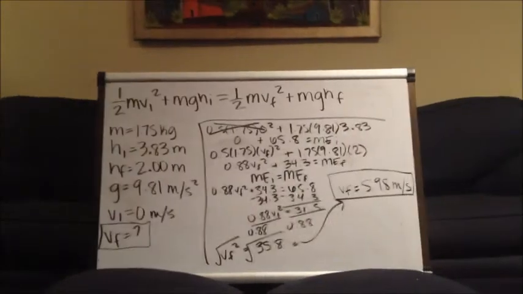In physics news tonight, mechanical energy is the ability to do work. It is the sum of potential energy and kinetic energy. Because of conservation of mechanical energy, the sum of potential energy and kinetic energy will always remain the same. Potential energy equals mass times acceleration due to gravity times height. Kinetic energy equals 1/2 times mass times velocity squared. Mechanical energy initial will always equal mechanical energy final.